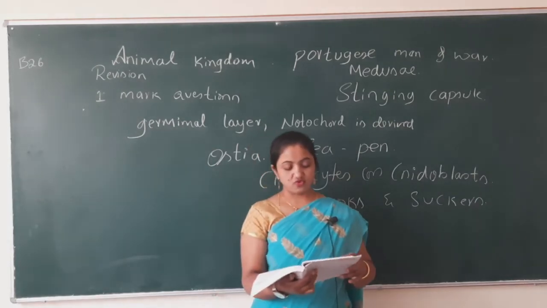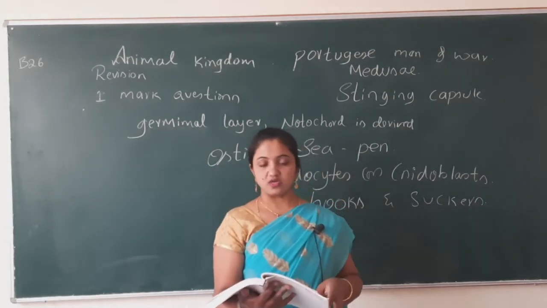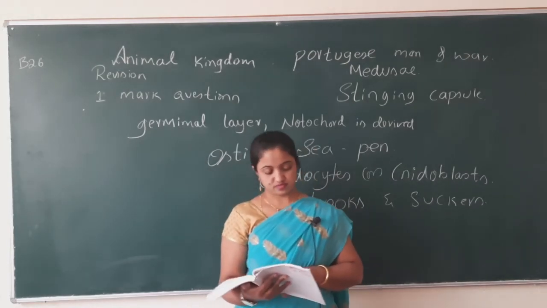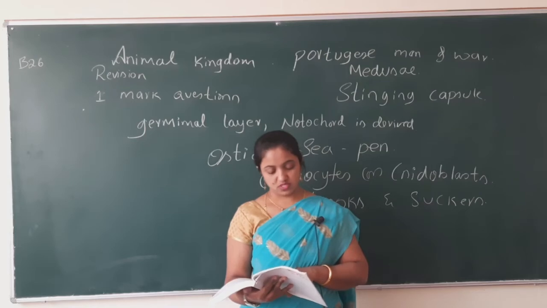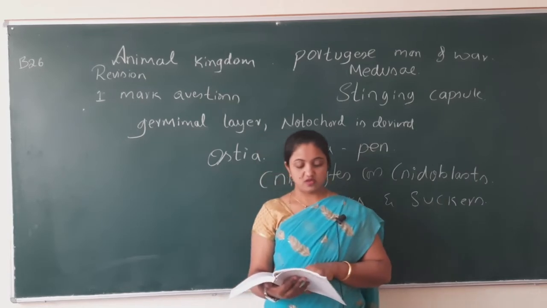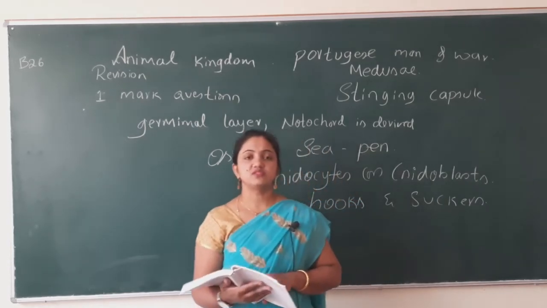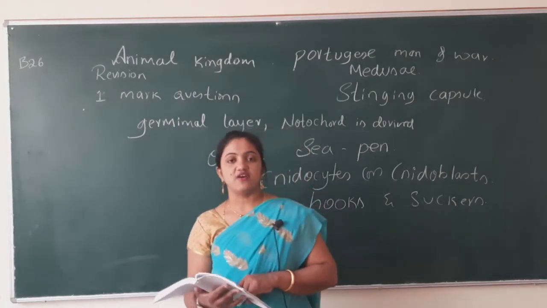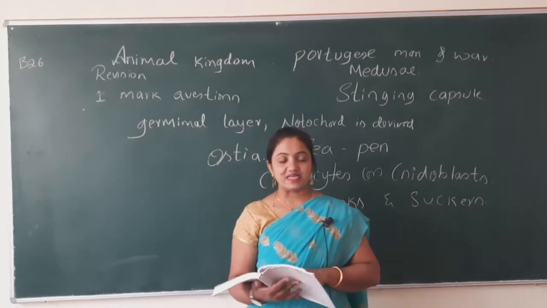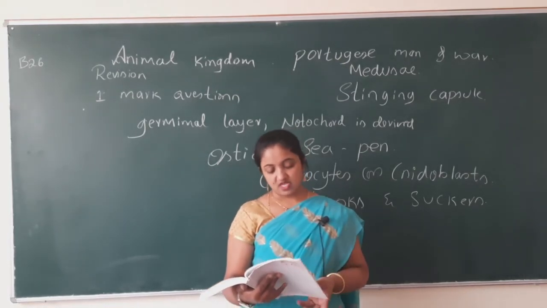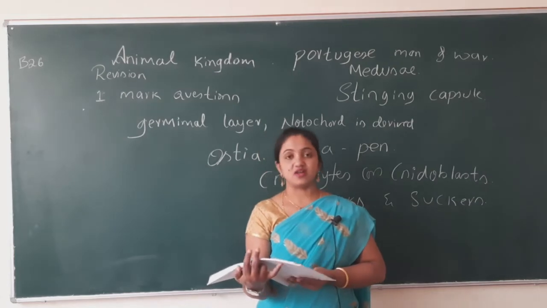Two-thirds of known animal species on earth belong to which phylum? What is the nature of exoskeleton that covers the body of an arthropoda? Nature of exoskeleton means it is made of which chemical component? So you have to write chitinous exoskeleton. Name the excretory structure of arthropoda.